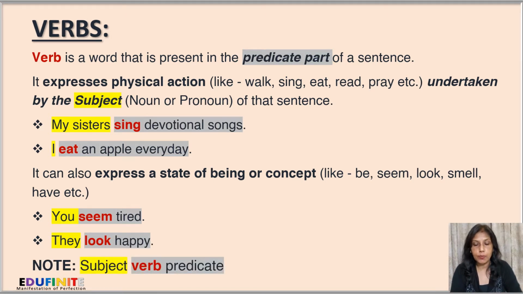It can also express a state of being or concept like be, seem, look, smell, have, etc. Now let us look at the sentences. You seem tired. You is the subject, seem tired is the predicate, where seem is the verb that expresses a state of being or concept. Next, they look happy. They is the subject, look happy is the predicate, where look is the verb expressing a state of being or concept.